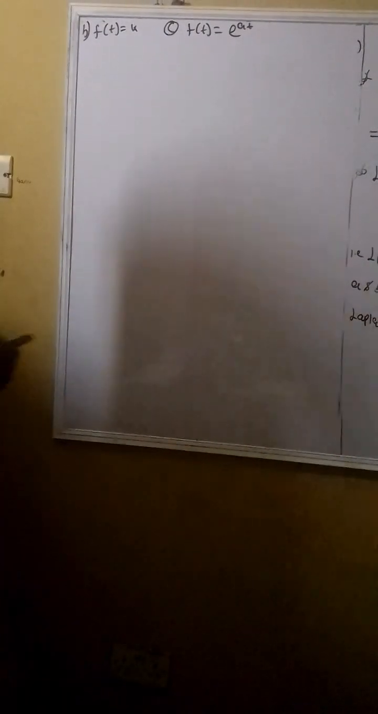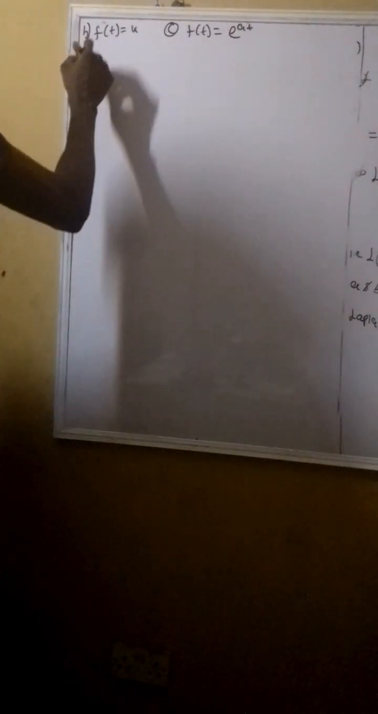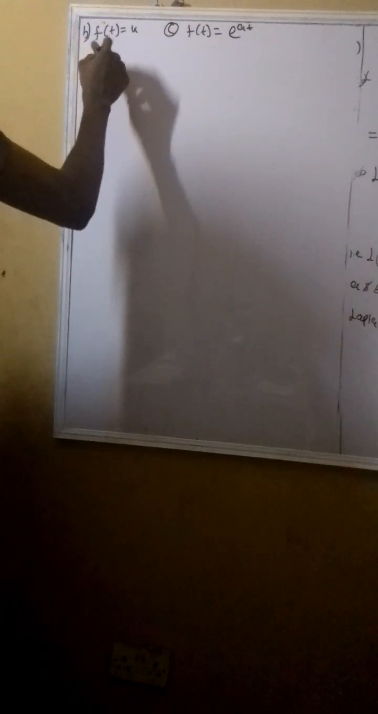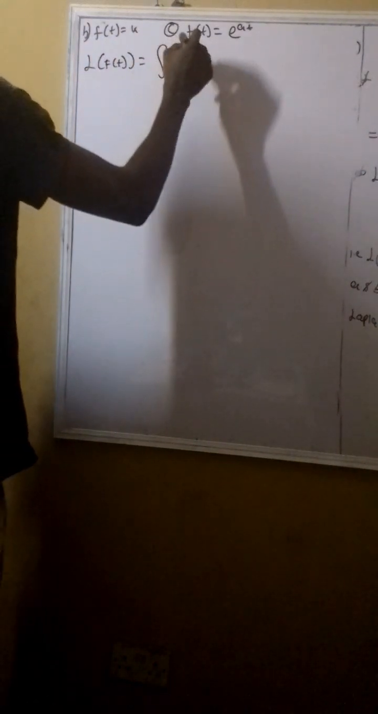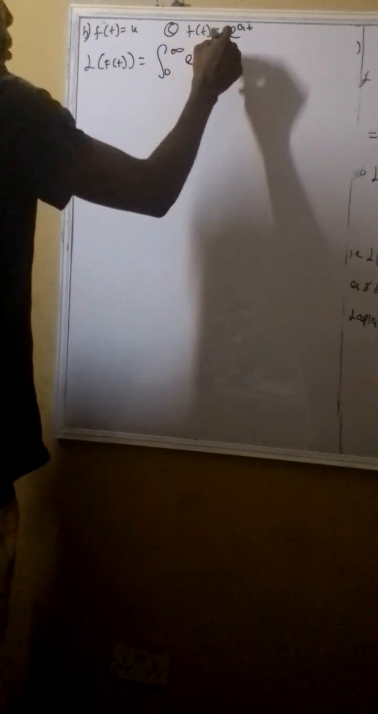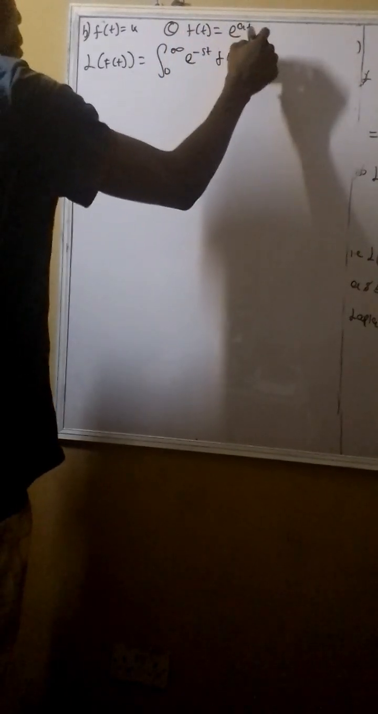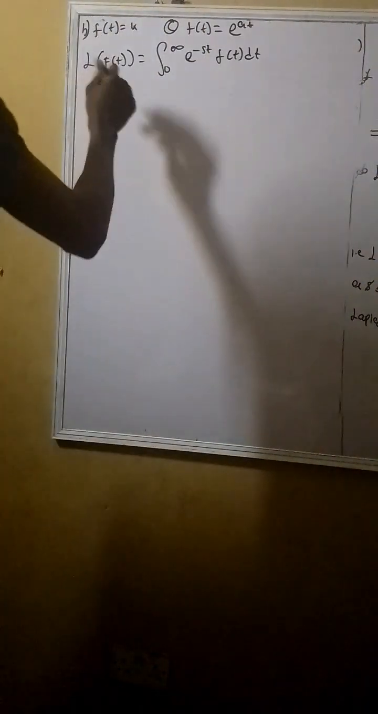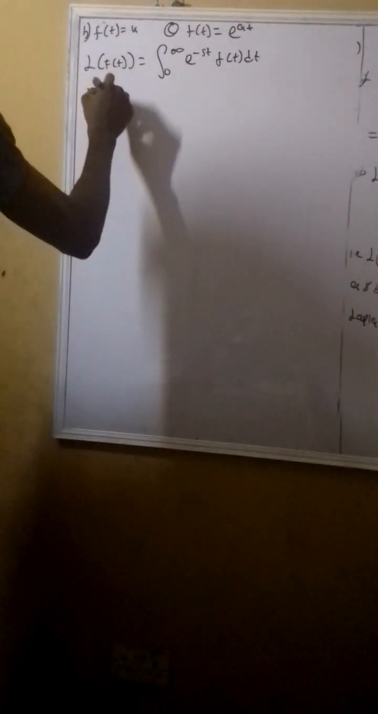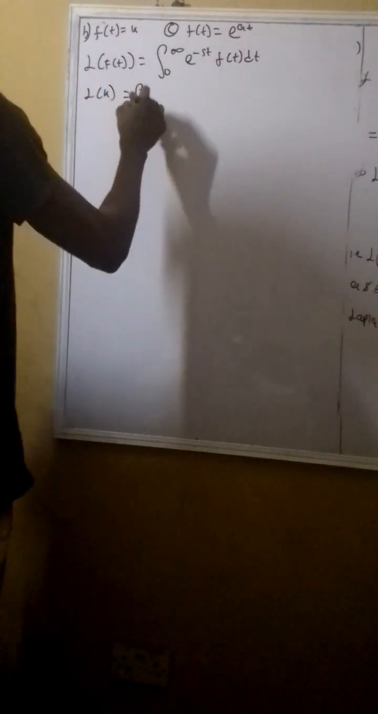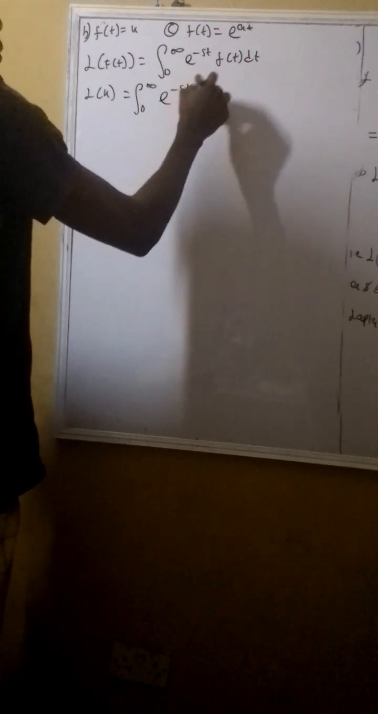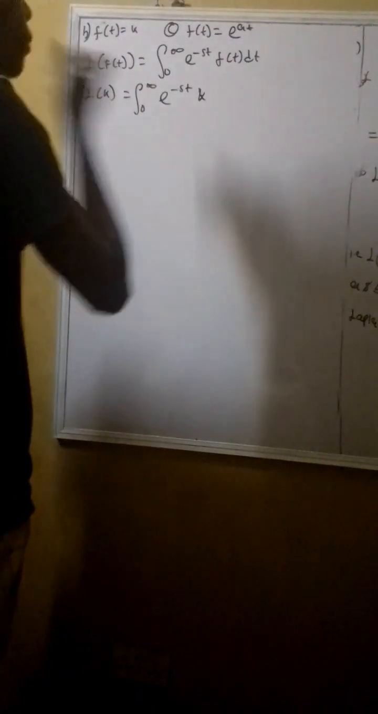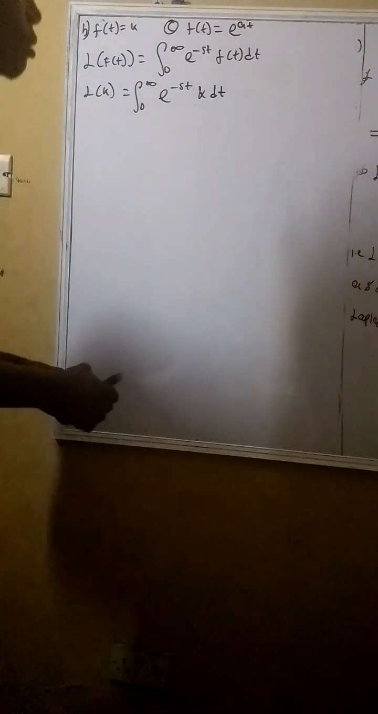Alright, so we have the second question. From the Laplace transform of the function of t, we have to be equal to integrating 0 to infinity of e raised to power negative st of the function of t, then dt. So since the function of t is k, we have the Laplace transform of k, which is a constant number, to be equals to integrating 0 to infinity of e raised to power negative st of k, then dt. Do you get what I'm saying?